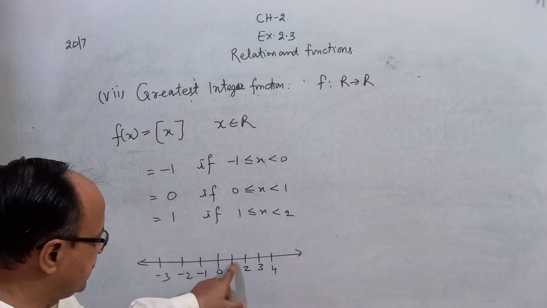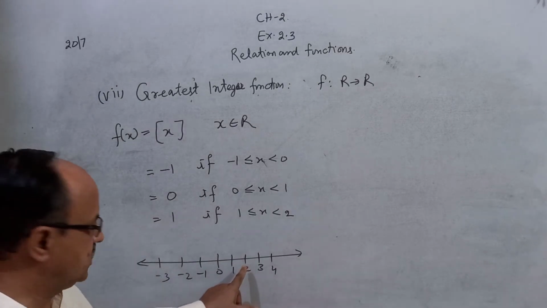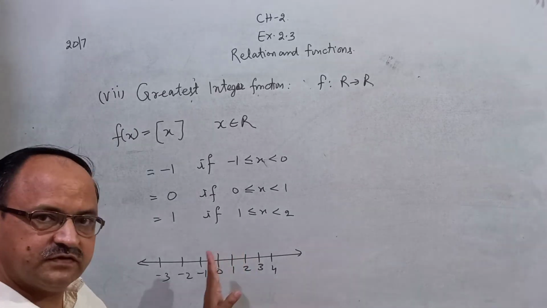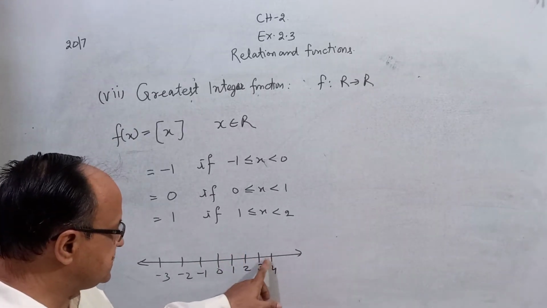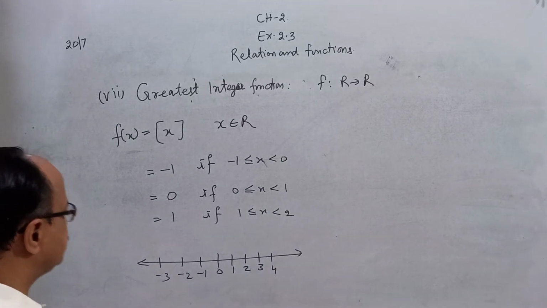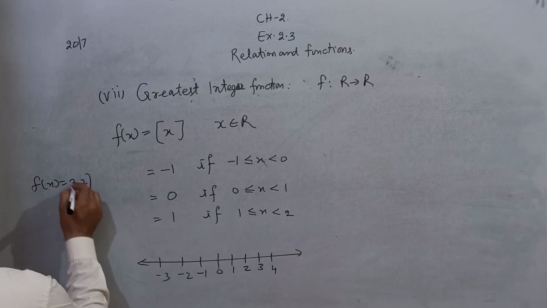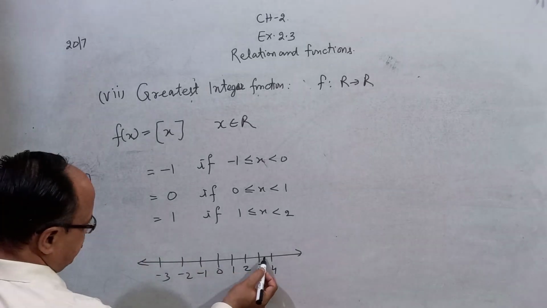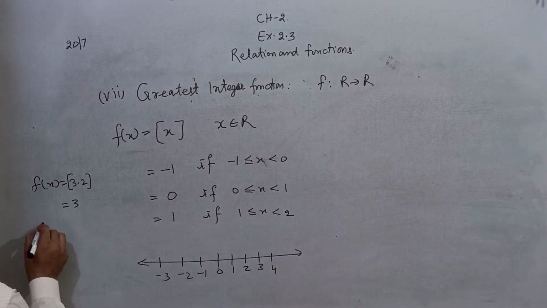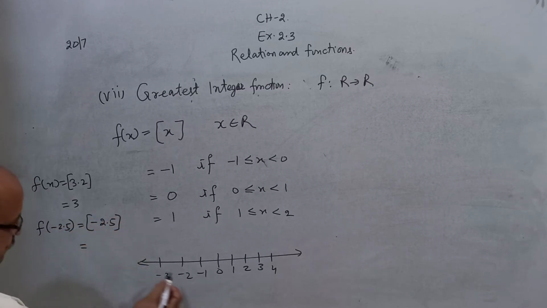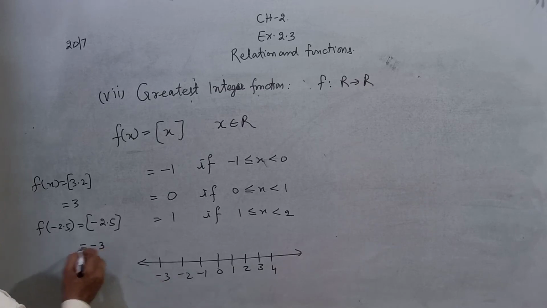Suppose your value lies between 1 and 2. The answer is 1. Suppose your value of x lies between 2 and 3. The answer is 2. Correct? Suppose your value lies between 3 and 4. The answer is 3. For example, 3.2 lies between 3 and 4, so the answer is 3. And f of minus 2.5 lies here, it means left. Your answer is minus 3.